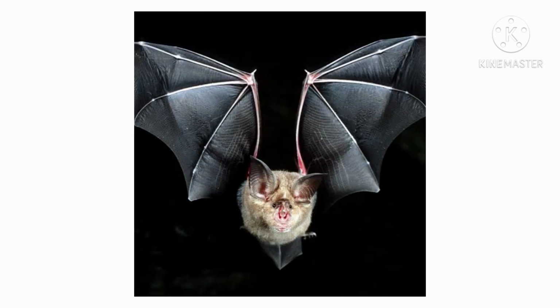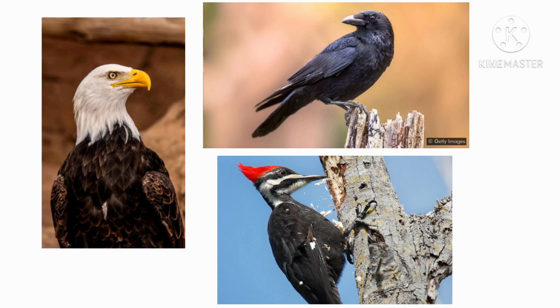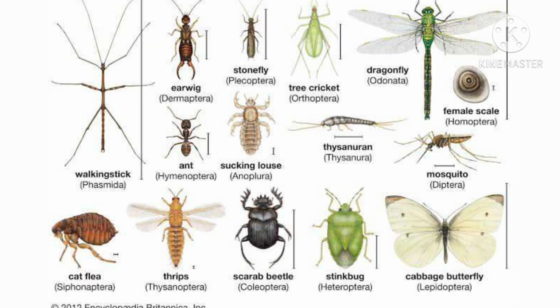That is the case with bats. So which animal has true wings? We take it as a bird. Otherwise, they are not birds. Insects are also aerial animals. These have wings which help them fly in the air.